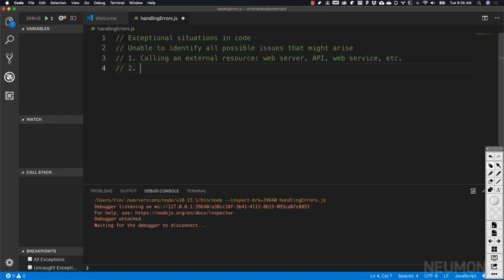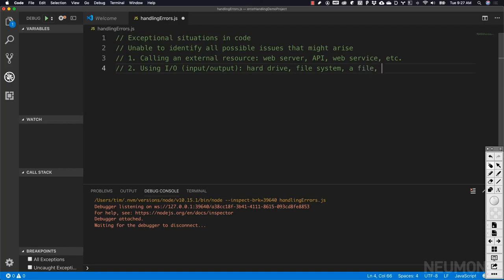The next thing might be using an I/O device. So that would be input-output, right? An input-output device. And an input-output device, that could be things like a hard drive, a file system on a hard drive, a particular file.